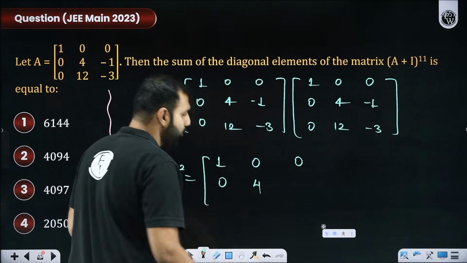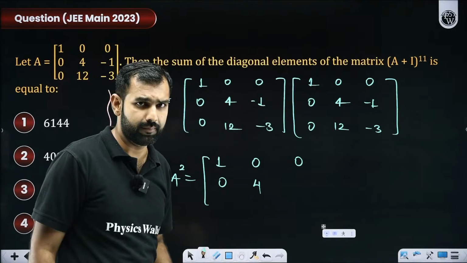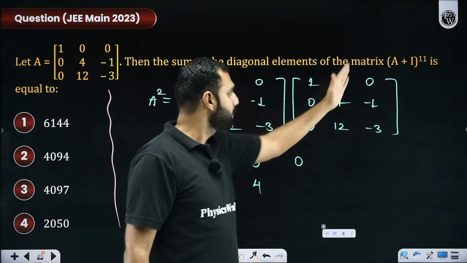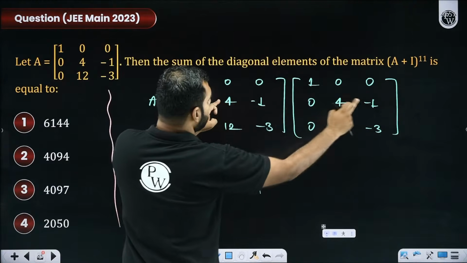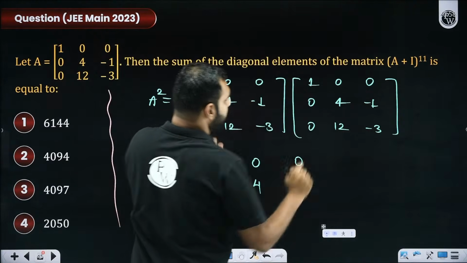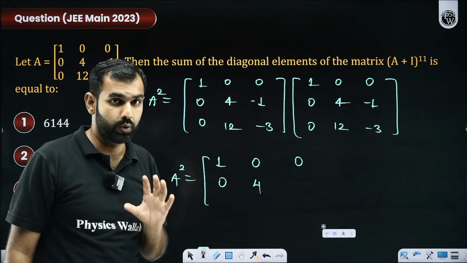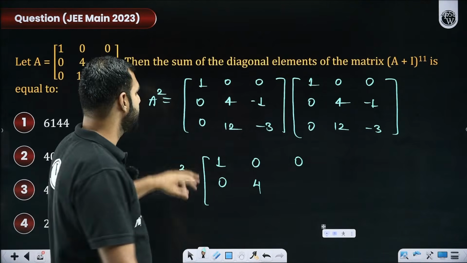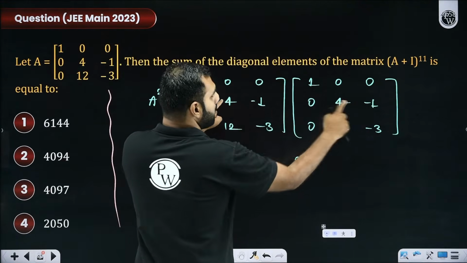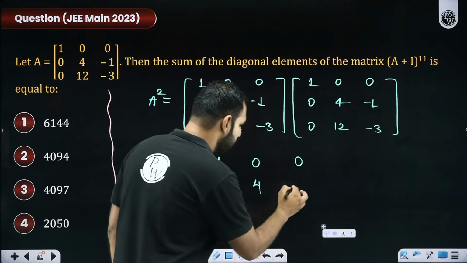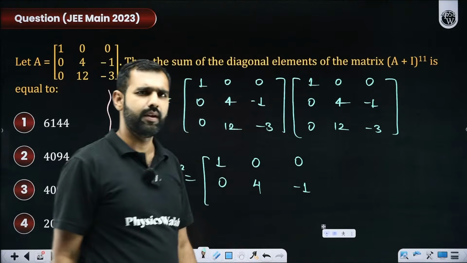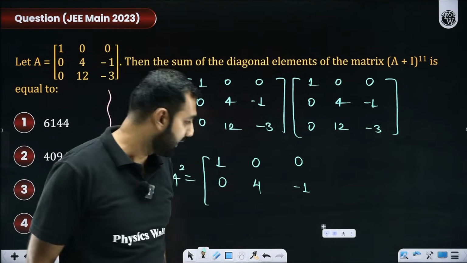16 minus 12 is 4. Okay, something good is happening. Second row, third column, what do I get? 0, minus 4, plus 3. I hope you know the matrix multiplication thing. I repeat, 0, minus 4, plus 3. So minus 4 plus 3 is clearly nothing but what? Minus 1. Everybody comfortably getting what I'm saying or doing here?